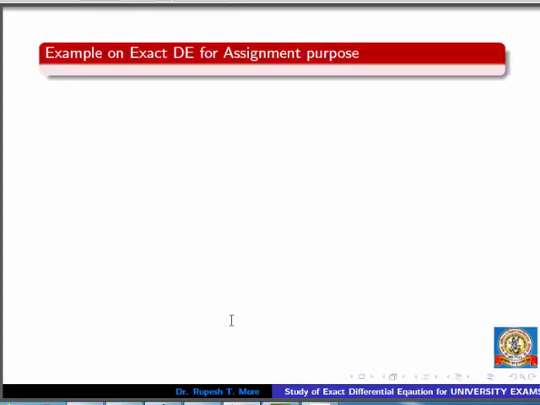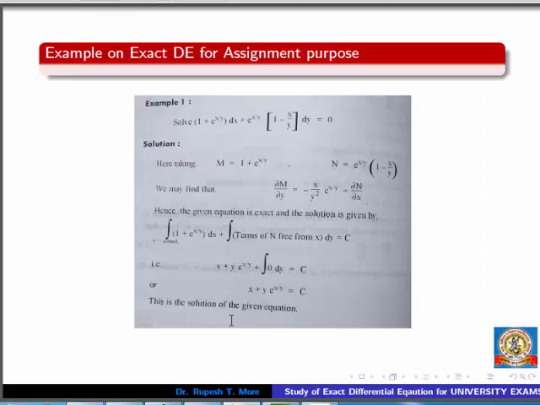Now I give another problem for assignment. I hope you go through this problem and you will understand. This problem is given for more practice. Here also the differential equation is given in the form of M dx plus N dy. M is the coefficient of dx and N is the coefficient of dy, and you can easily see, using the knowledge of partial derivatives, that both conditions of exactness are satisfied. So applying the result of the general formula, we get the general solution for the given problem.